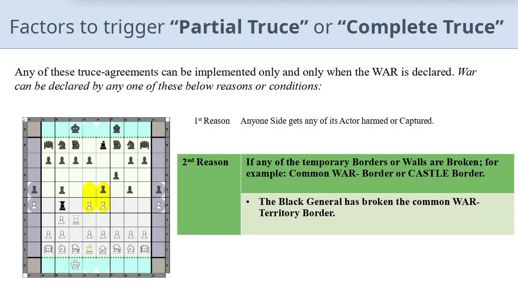Another factor which starts the war is when any of the temporary walls or borders are broken, for example, common war border or castle border gets broken. You can see in this example image, the black general has broken the wall territory border because black general has intruded into opponent's war territory and the common war territory border has been broken.